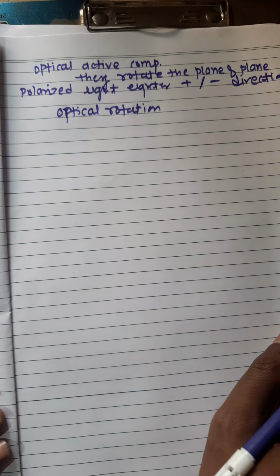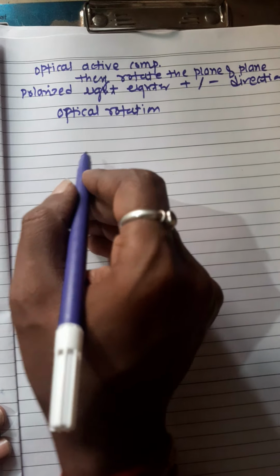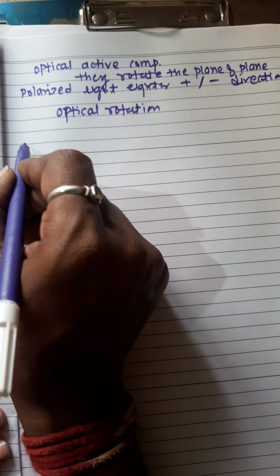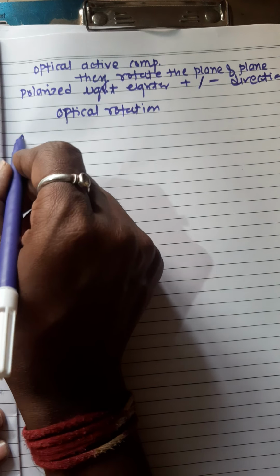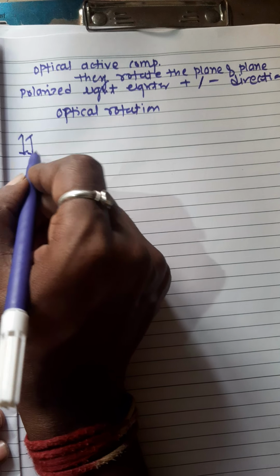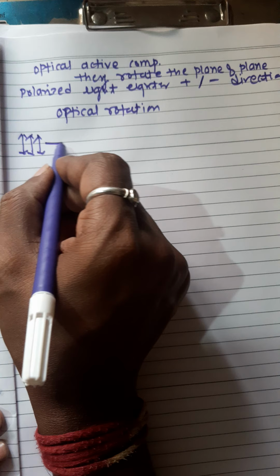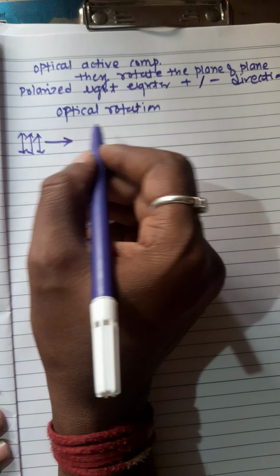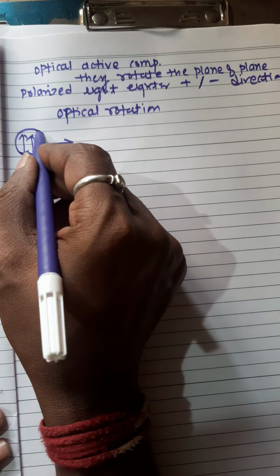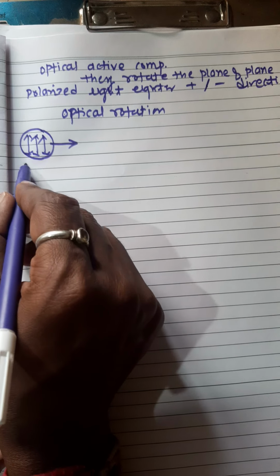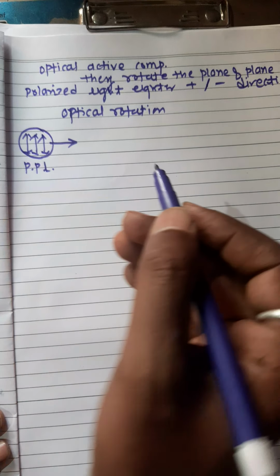This entire discussion is shown diagrammatically. This is plane polarized light, PP light, and this is the path.